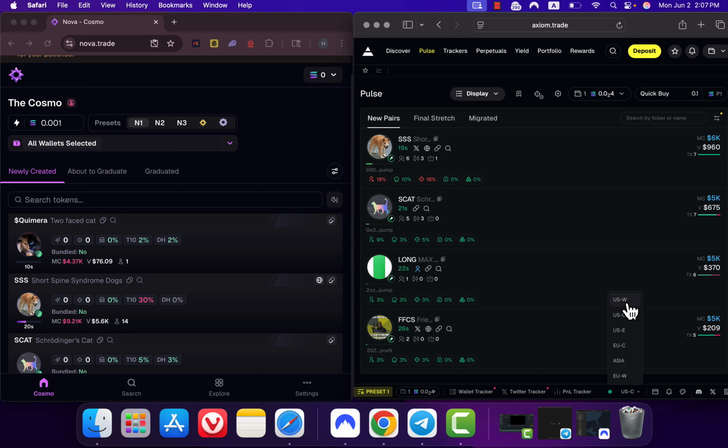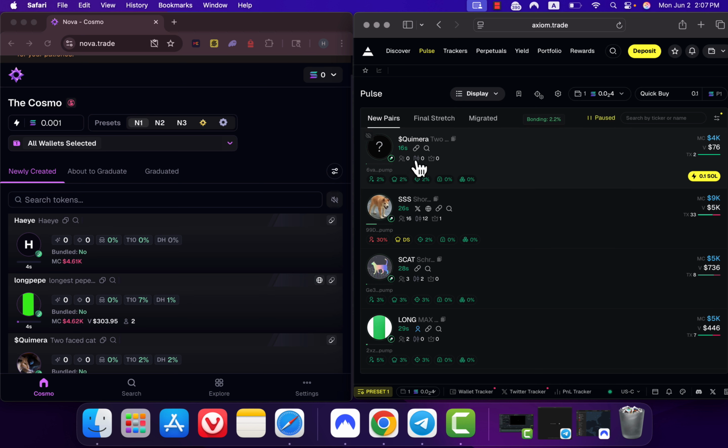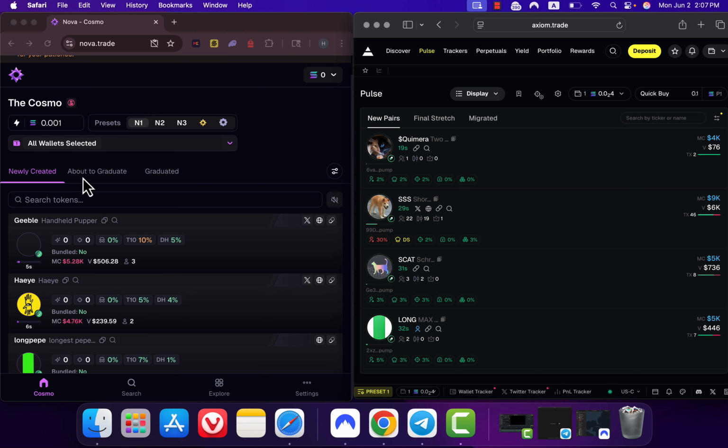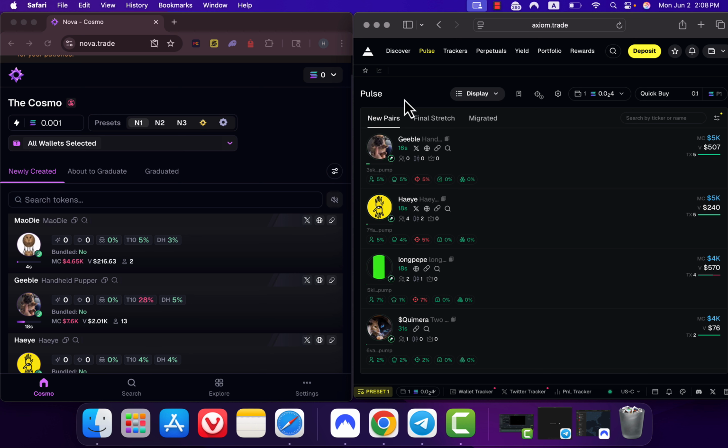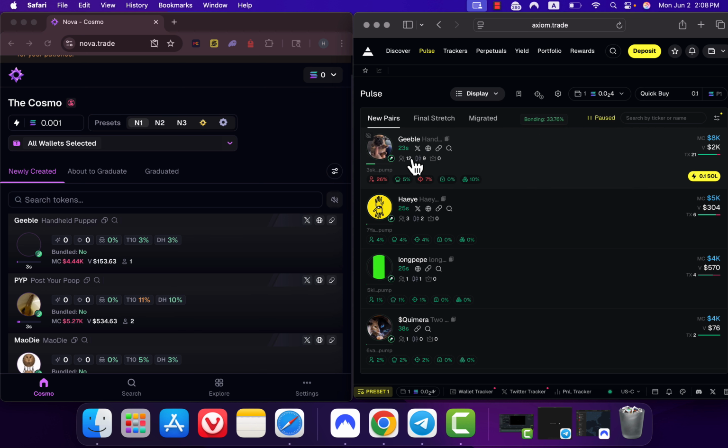You can test it with US West as well, but the result was quite similar. I don't know why and what's the reason, but as you can see, the newly created tokens first show on Nova and then they will show on Axiom. I really hope Axiom fixes this issue because I'm crazy about Axiom and that's the only issue I have with this platform. You can see we saw Gibel in here 22 seconds ago, but recently it showed in here. I don't know why it doesn't show the tokens in the first 10 seconds.